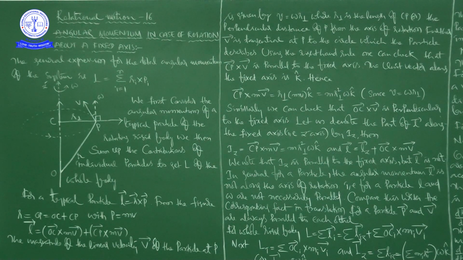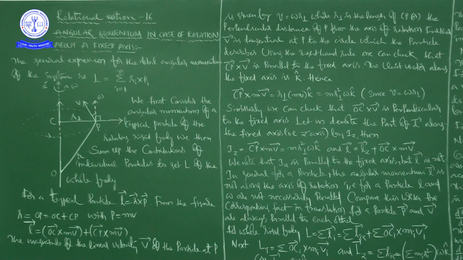For a typical particle, angular momentum L bar is equal to R bar cross P bar. From the figure, R is equal to OP, that is equal to OC plus CP, with P equal to MV.